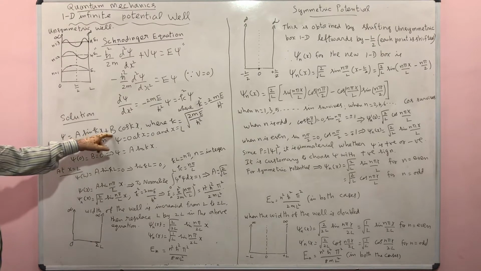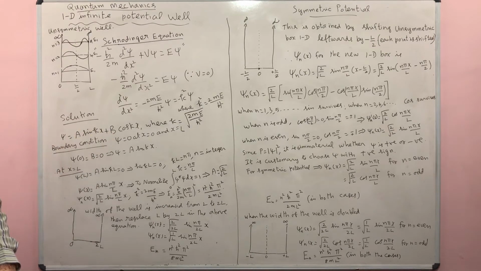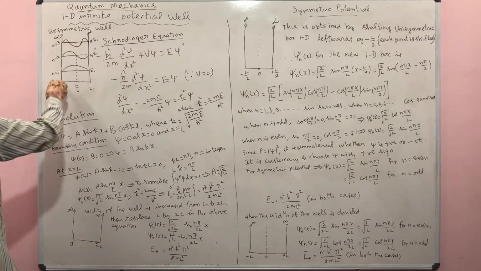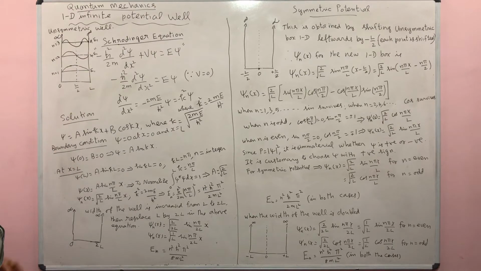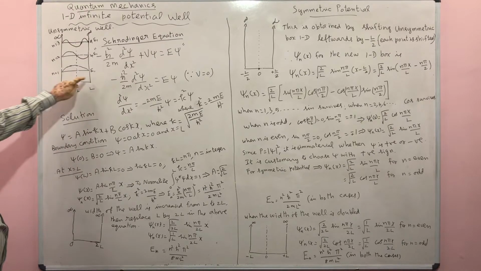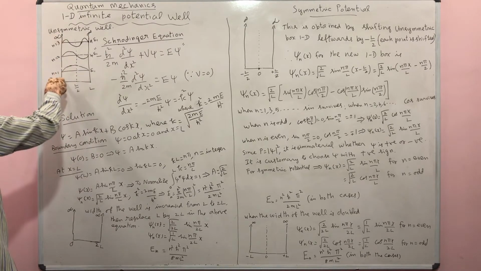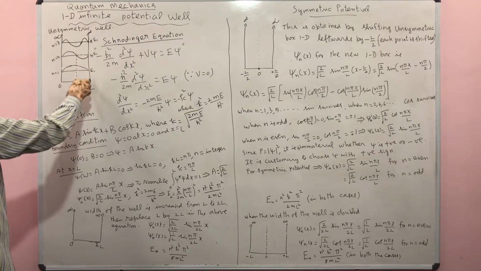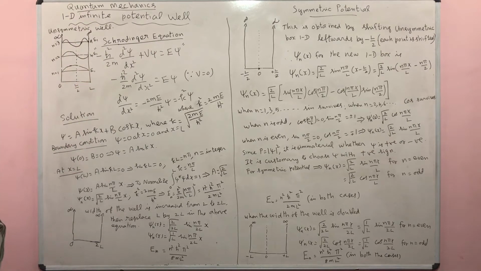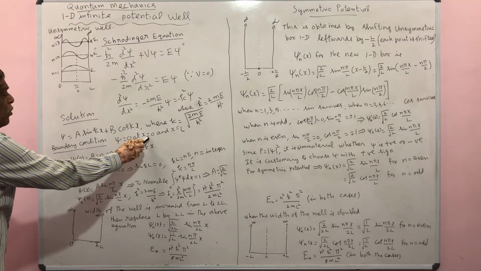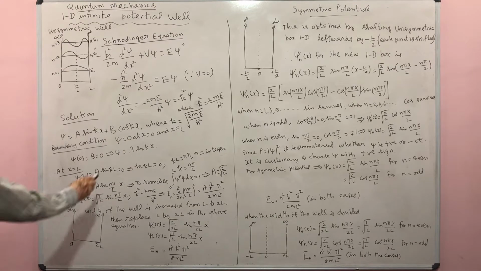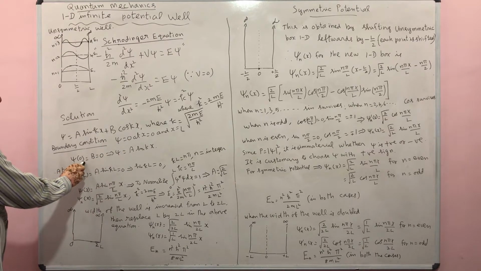Now let us evaluate these constants a and b. The constants can be evaluated by using the boundary condition. Since the potential is infinity, the wave function is 0 at the extreme ends. So the wave function vanishes at this wall as well as at this wall. So psi is 0 when x is equal to 0 as well as x is equal to L. So now let us first put x is equal to 0 and psi of 0 is equal to 0.